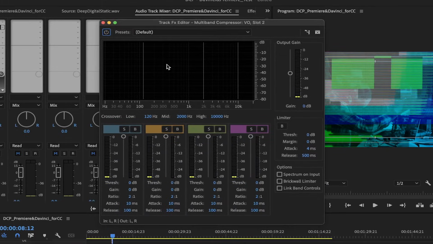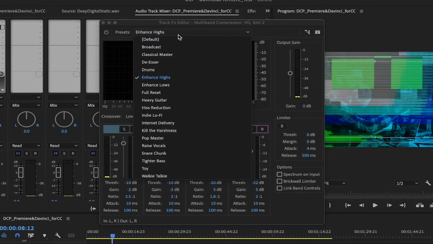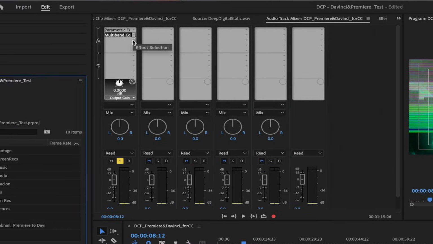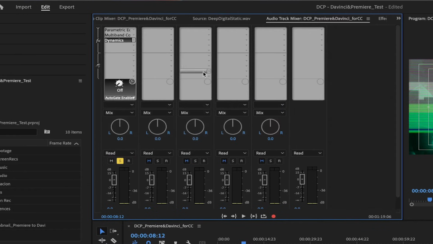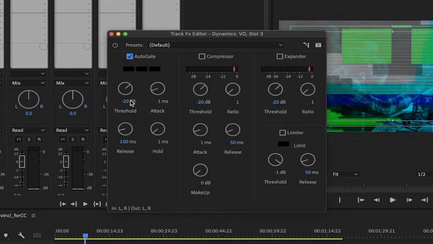Multiband compressor works by dividing the audio in different parts depending on the frequencies of your audio and applying compression to each one of those parts separately. It is great to use in the master audio track, but I have used it for voice dialogue as well. The dynamics effect, on the other hand, lets you add multiple effects at the same time. AutoGate helps to stop certain frequencies from playing, mostly for stopping humming or background noises.